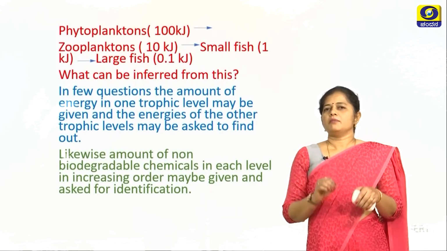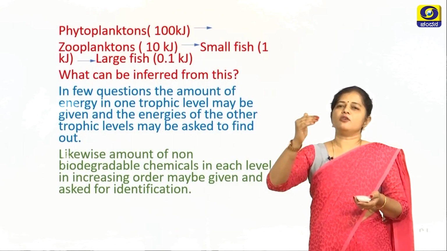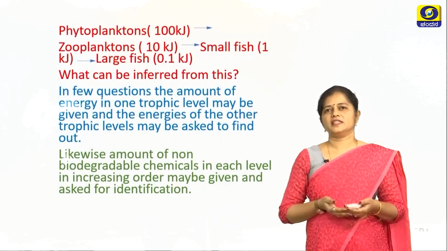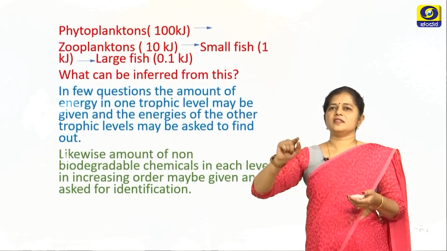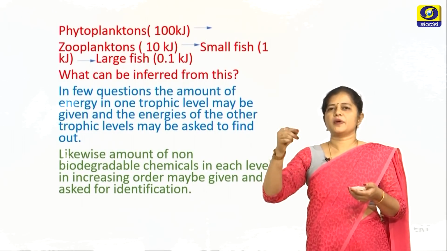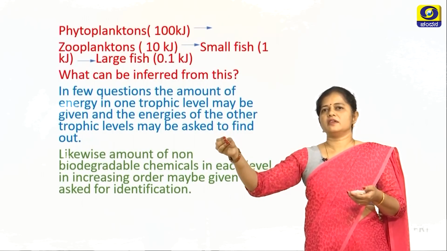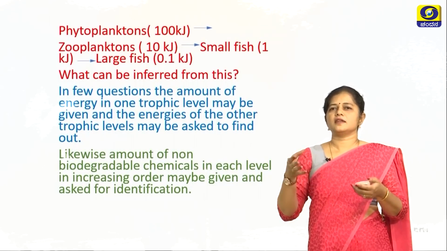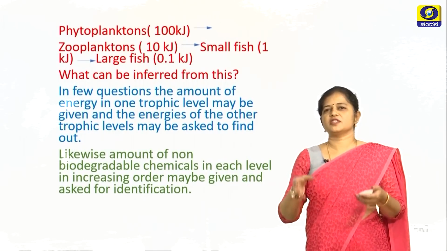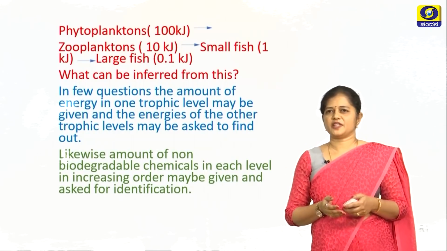Likewise, the amount of non-biodegradable chemicals in each level in an increasing order may be given and you may be asked for the identification. If an increase in the amount of parts per million of a certain chemical is given in each trophic level of a certain food chain, you have to understand that this is a result of biomagnification, and that phenomenon you have to identify is biomagnification.